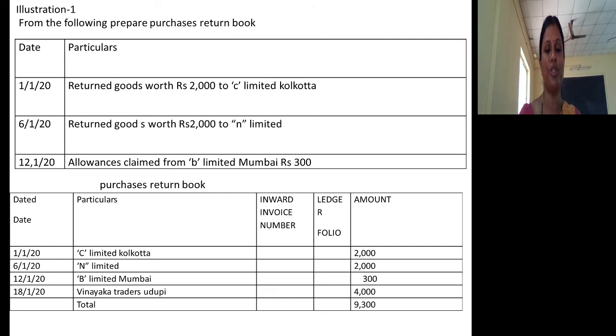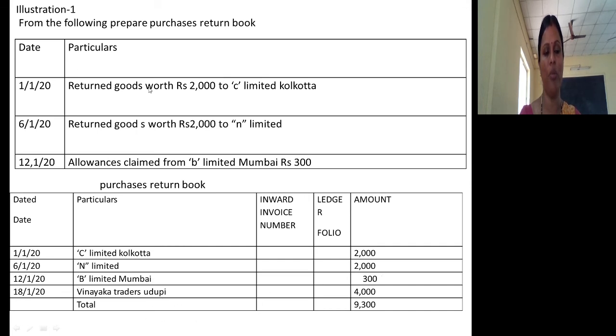See the illustration on preparation of the purchases return book. Returned goods worth rupees 2000 to C Limited of Kolkata. Returned goods worth rupees 2000 to N Limited. Allowances claimed from B Limited Mumbai rupees 300. I have mentioned the date and the particulars column: C Limited Kolkata, N Limited 2000, B Limited Mumbai 300, and Vinayaka Traders.